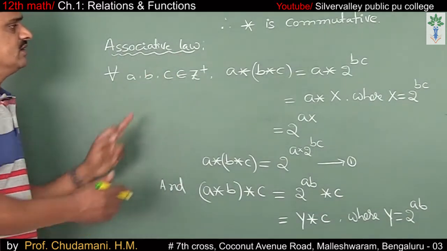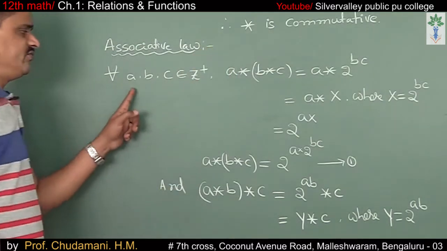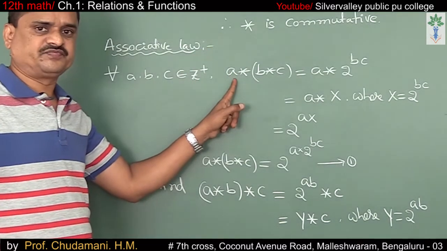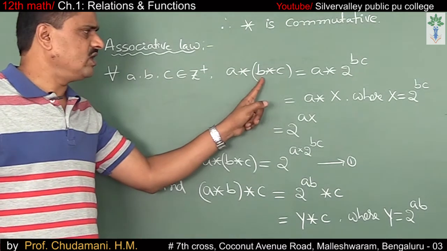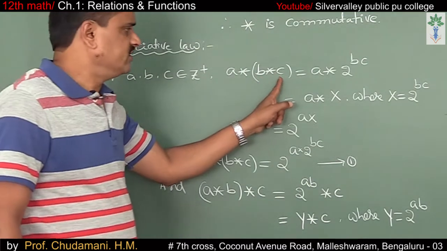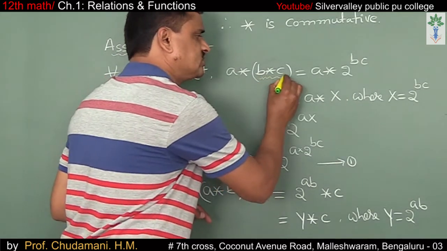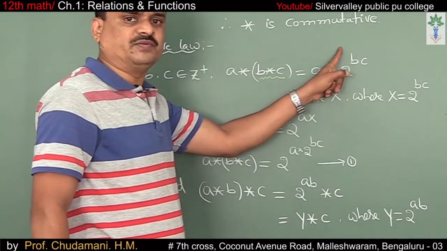Let us verify the associative law. For all three elements a, b, c belonging to Z plus, consider a star (b star c), which is a star 2 to the power of bc.